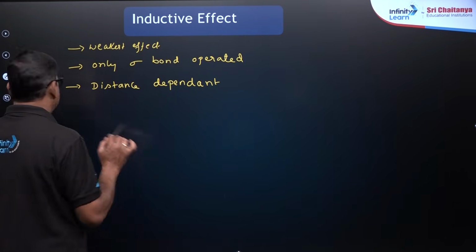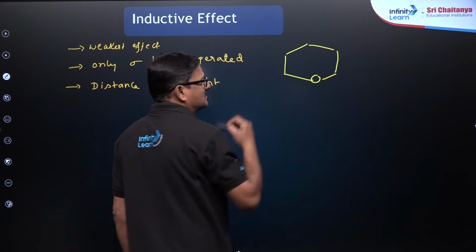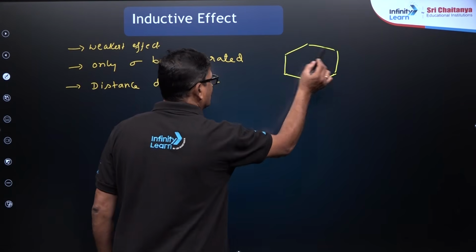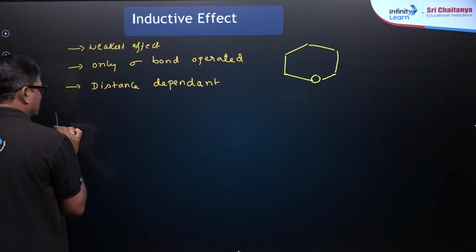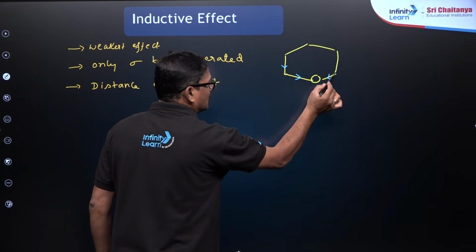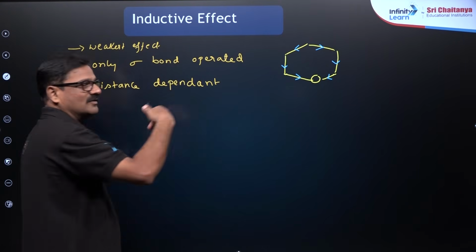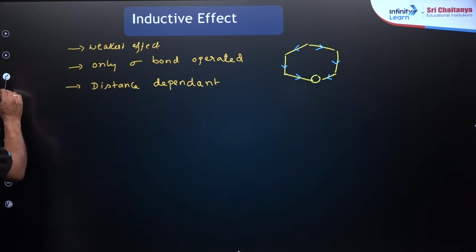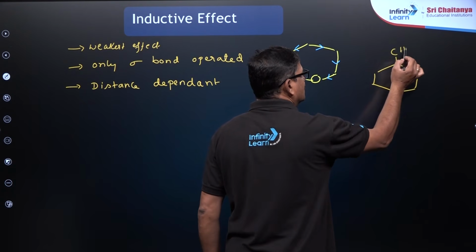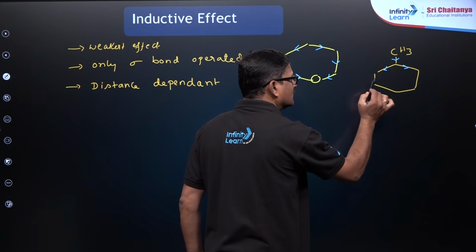And whenever oxygen is there, here it is a carbon, here a carbon, here a carbon. You are going to see the inductive effect in this way, like this, and like this. So you are going to see the electron pulled in this way. And for CH3, it is going to push the electron in this way.